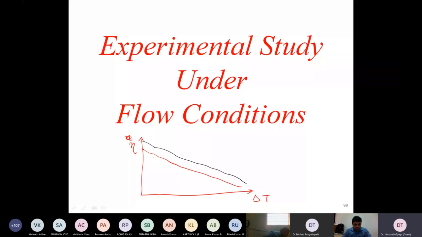So what does the y-axis tell? This is the efficiency of the solar collector. What is delta T? How much is the temperature rise? This is not exactly temperature rise, but it indicates the temperature rise in the solar collector. Now the whole competition in the market is for a given delta T. Your question was slightly different. Your question was, what is the maximum possible efficiency? So my answer is it can be very high, 80, 90, 100%. But it will not be of any use.